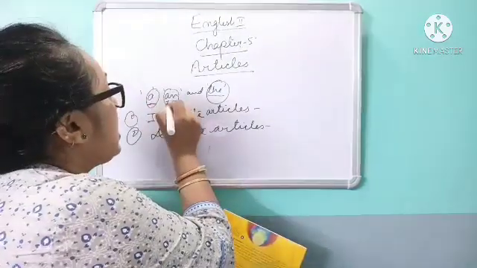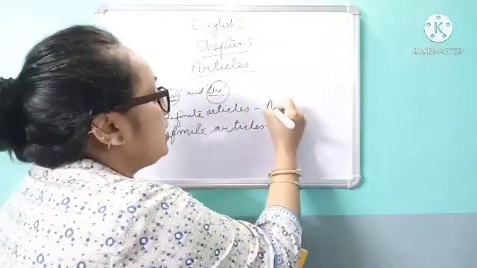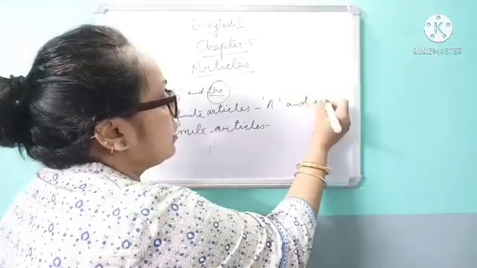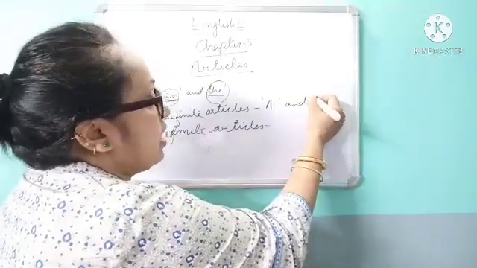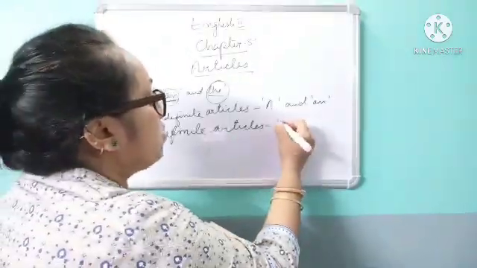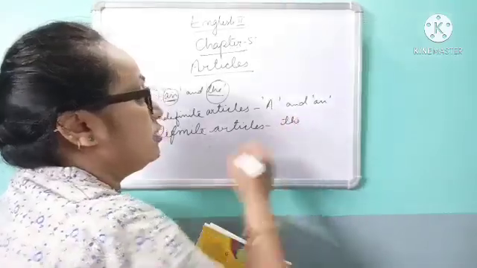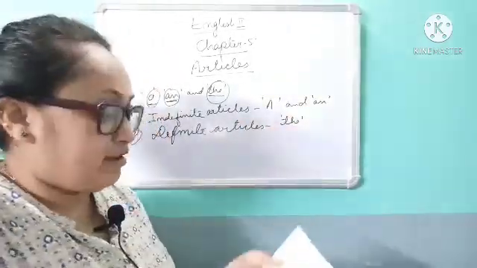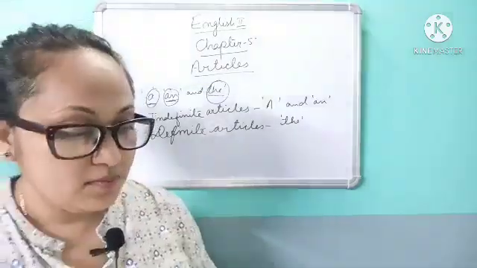A and an are indefinite articles, and the definite article is only the. Clear? The is the definite article.